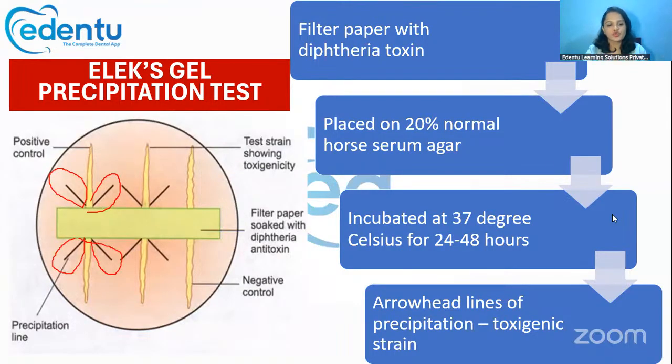Okay, if there is no precipitation line like this, then there is no toxigenic Corynebacterium strain. So this is one of the simple tests to identify whether a toxigenic Corynebacterium strain is present or not. Okay, it is called the Elek's gel precipitation test.